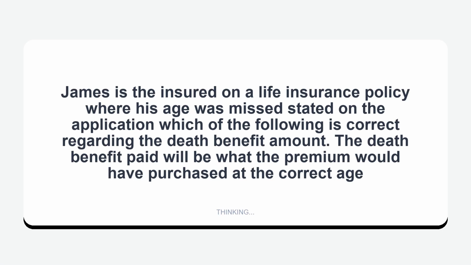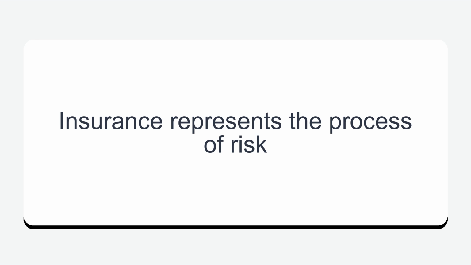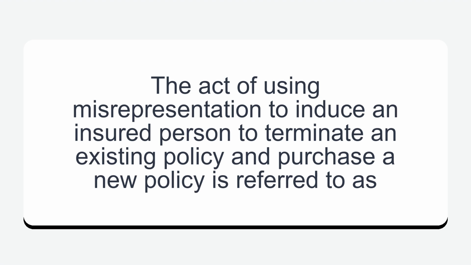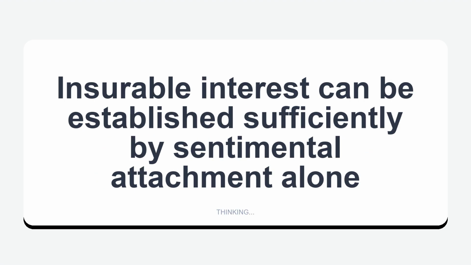James is the insured on a life insurance policy where his age was misstated on the application. Which of the following is correct regarding the death benefit amount? The death benefit paid will be what the premium would have purchased at the correct age. Insurance represents the process of risk transfer. Twisting. The act of using misrepresentation to induce an insured person to terminate an existing policy and purchase a new policy is referred to as twisting. Insurable interest can be established sufficiently by sentimental attachment alone.